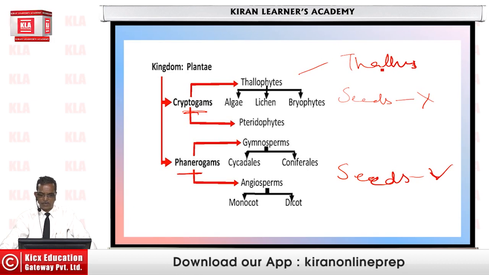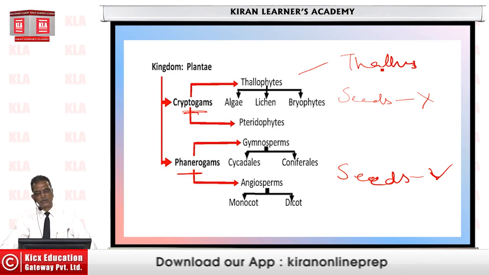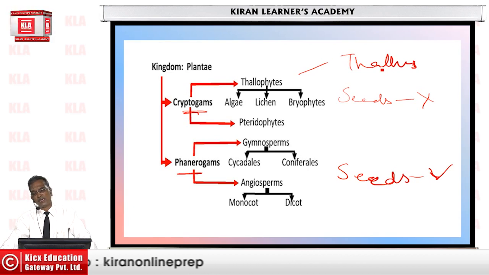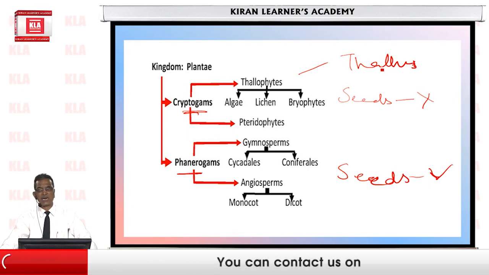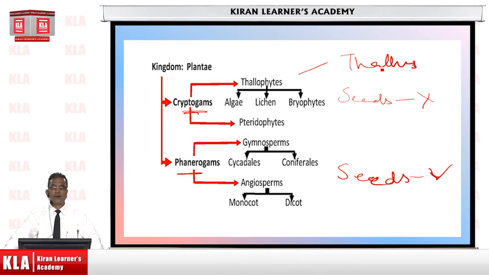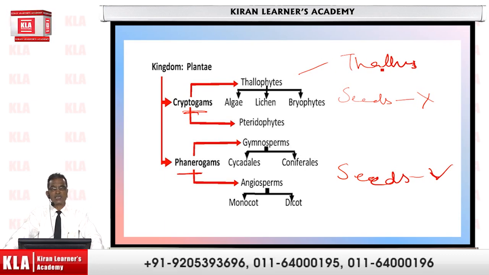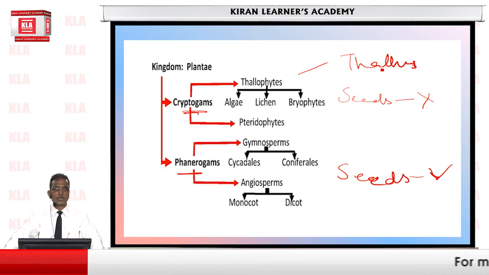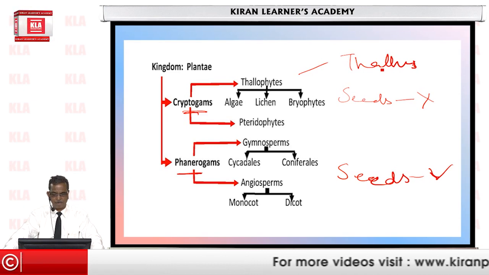Among thallophytes, we have algae, lichens and bryophytes. Algae include all the greens, the colored waters of oceans like the Red Sea and the Sargasso Sea, which is brownish in color, etc. They all belong to the class that we call algae.